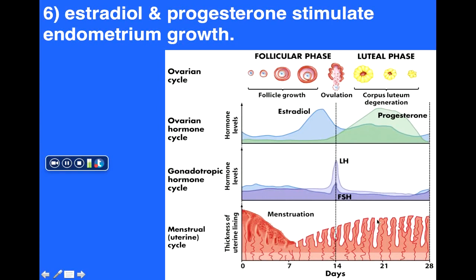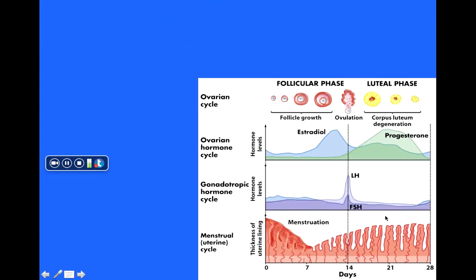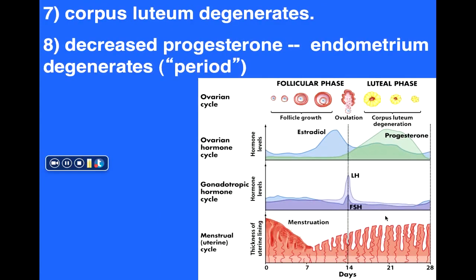The estrogen, or the estradiol, and the progesterone produced from the corpus luteum tend to promote further growth of the endometrium. So by this point, again by day 21 or so, the endometrium is nice and thick, with lots of blood there, again in preparation for a potential pregnancy.